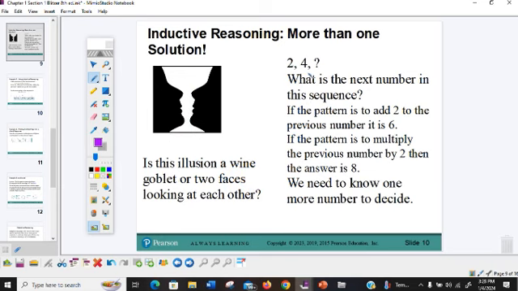Here's another sequence. When they don't give you enough information, here's what can happen. I have 2 and then 4. Well, part of me says, okay, they added 2. I can add 2 more and I get 6. But what if they multiply by 2? 2 times 2 is 4 and 4 times 2 would be 8. So we need more information to decide.